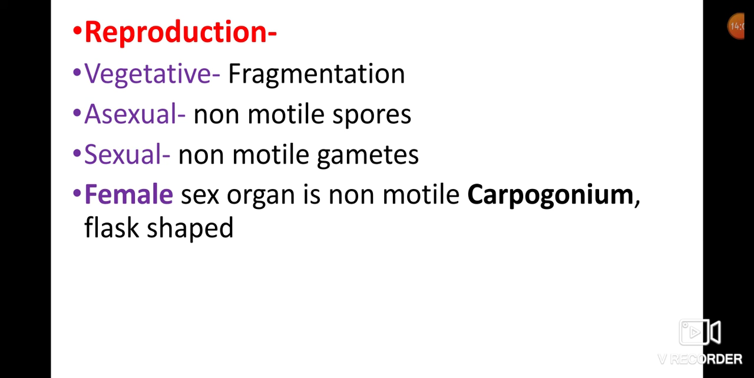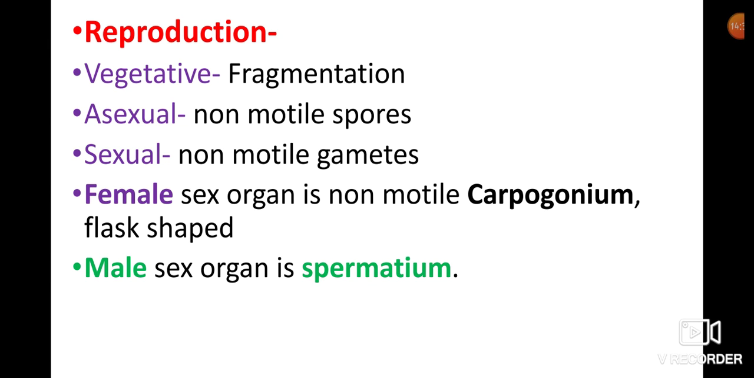Sexual reproduction occurs by gametes. Here the gametes are also non-flagellated. It means these are non-motile. And in sexual reproduction, male and female gametes are involved. The female sex organ is called carpogonium, and it is flask shaped. Female sex organs in Rhodophyce members are called carpogonium.